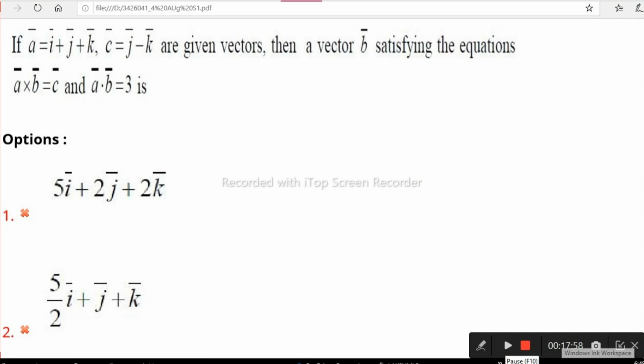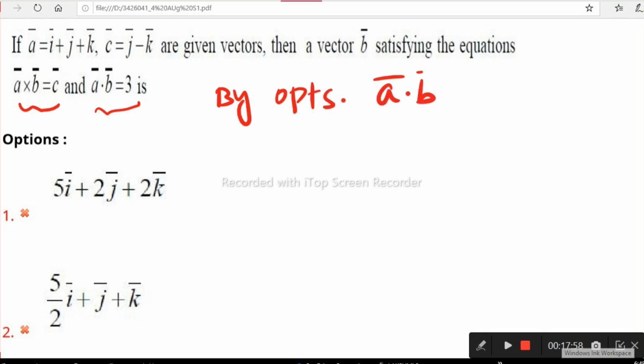Look at this question. A and C vectors are given. Then a vector B satisfying the equations A cross B is equal to C and A dot B is equal to 3. We want to find the B vector in the options that satisfies the given two equations. What are the two equations? A cross B must be equal to C, and A dot B must be equal to 3. In some questions, verifying the options makes it easy, guys. The dot product is easy, and B is there in the options, so let's verify A dot B is equal to 3. B is in the options, A is in the question.